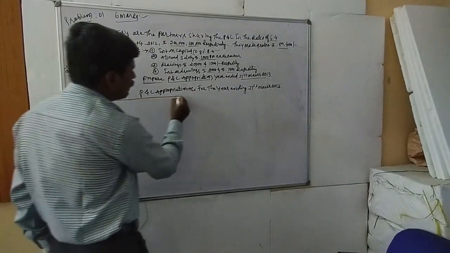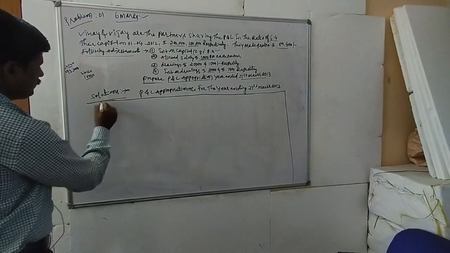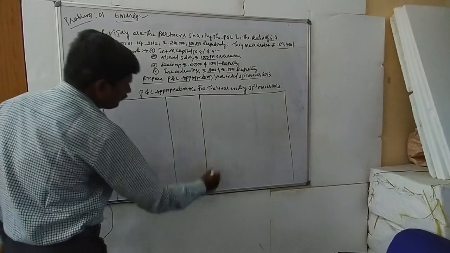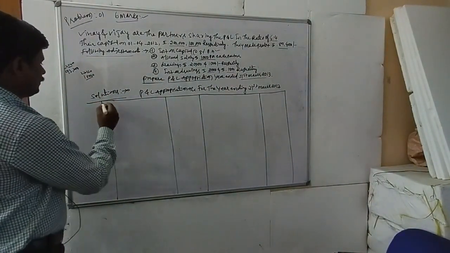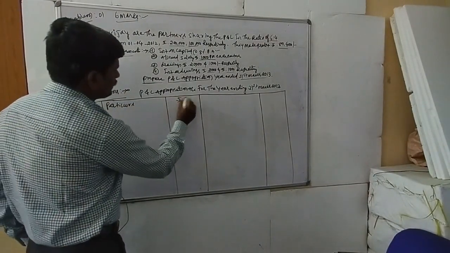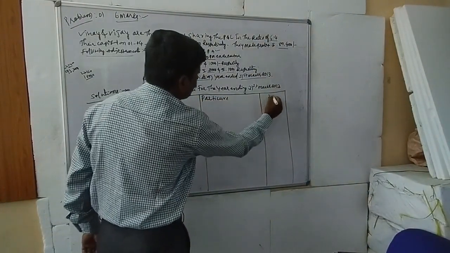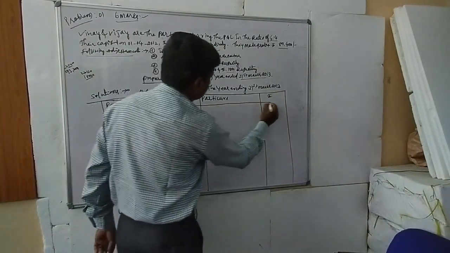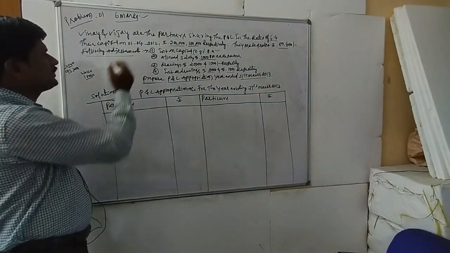Open 4 columns: first a particulars column, then a rupees column, next a particulars column and a rupees column. Okay, right, now one by one we take the adjustments.